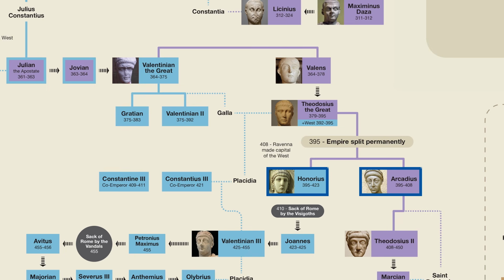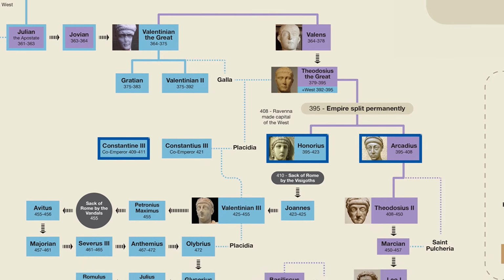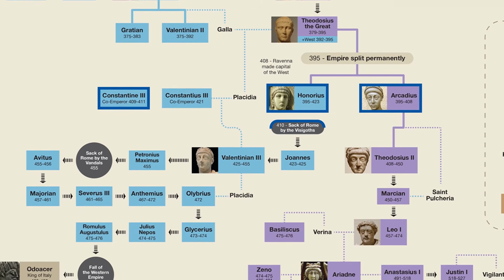For example, in 406, a group of Germanic tribes, including the Vandals, crossed the Rhine River for the first time in over 400 years. Then there was the fact that a general named Constantine declared himself to be emperor in Britain. Note that although he became known as Constantine III when Honorius was forced to share power with him, he wasn't actually related to the previous two Constantines. Then things reached an ultimate low in 410 when Alaric, king of the Visigoths, managed to sack Rome, something that hadn't happened for about 800 years.